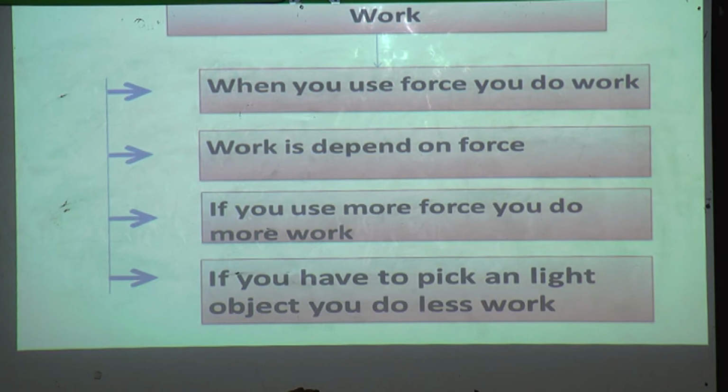Yes, here we have seen the example of a book and a table. If we want to pull the book, we need less force, which means we do less work. But when we want to pull or push the table, we have to use more force. At that time we can say more work is done.